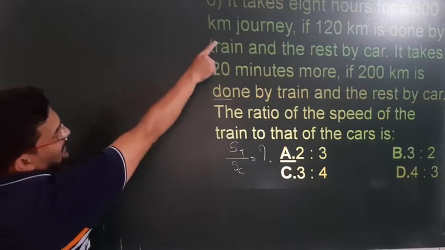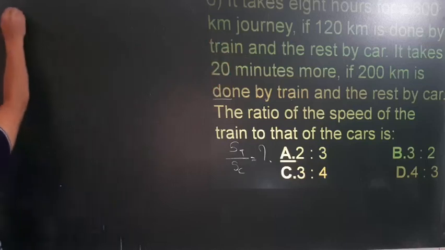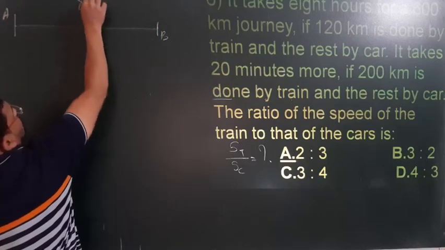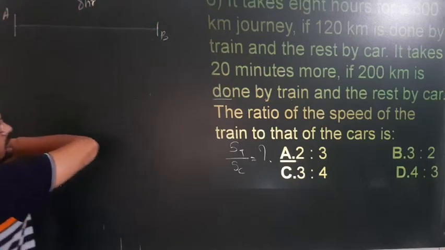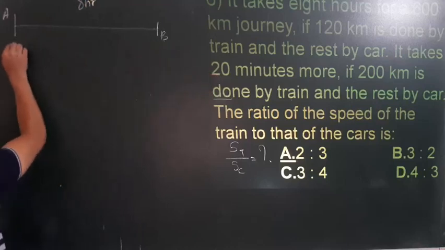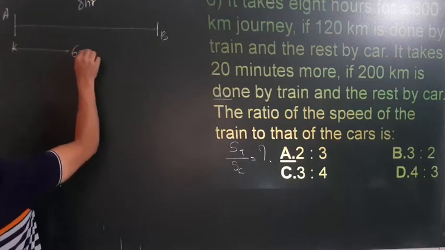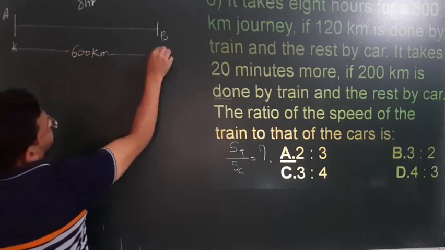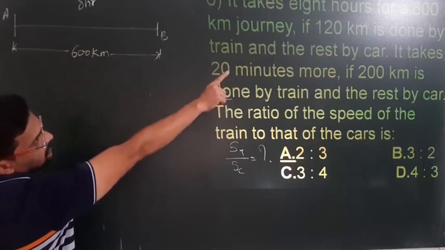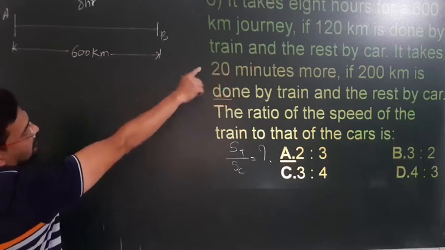First, it takes 8 hours. So I will make this journey A to B. Total is 8 hours. Total journey is 600 kilometer. It is 120 kilometer done by train.